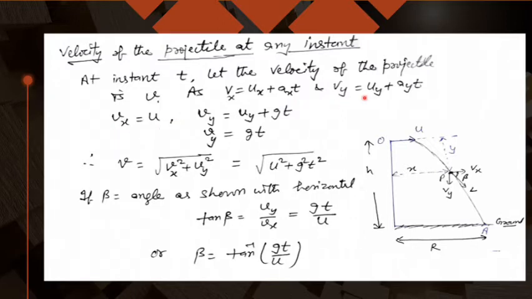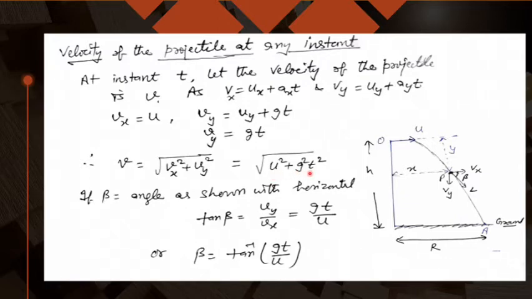And for Vy, uy is 0, no vertical component of velocity initially, and ay is equal to small g. So I am getting Vy equals gt. So if you put the values of Vx and Vy, you can find the velocity at any given instant of time, that is square root of Vx square plus Vy square, which equals square root of u square plus g square t square.